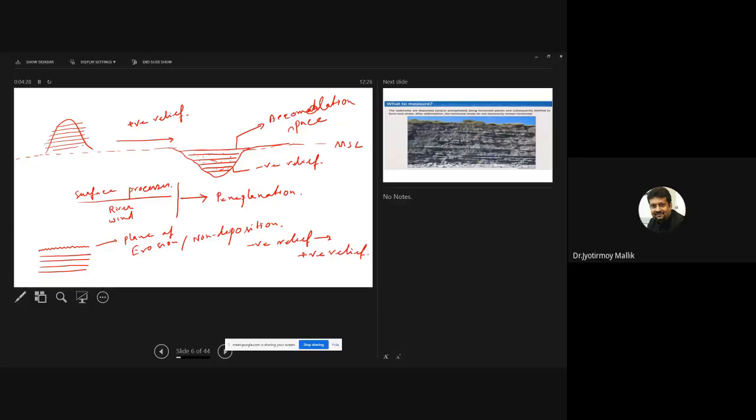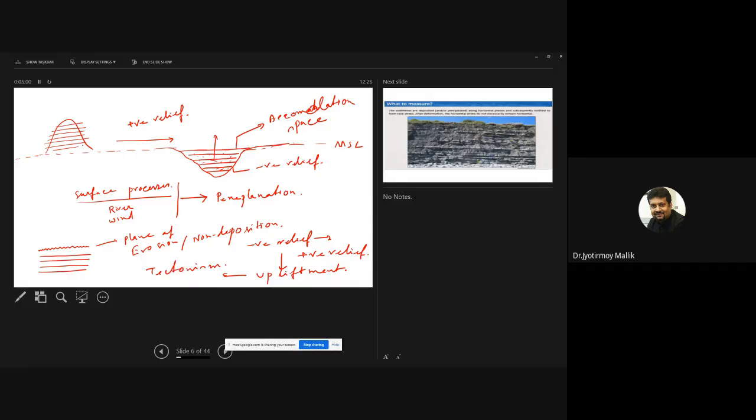So why would a negative relief transform to a positive relief? That will happen because of upliftment. Upliftment means this rock sequence will come up. We discussed upliftment when we talked about isostasy as well. Such upliftment is often associated with tectonism.